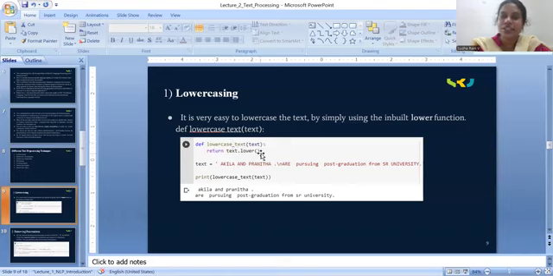If you see the input here, we are using a simple function, lowercase text equal to, we are giving this one. So this lowercase text function is going to convert the text. All the capital letters are going to be converted into small letters. So this is the first technique in text pre-processing, converting uppercase to lowercase.